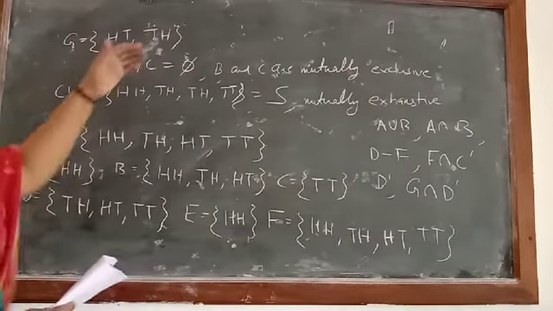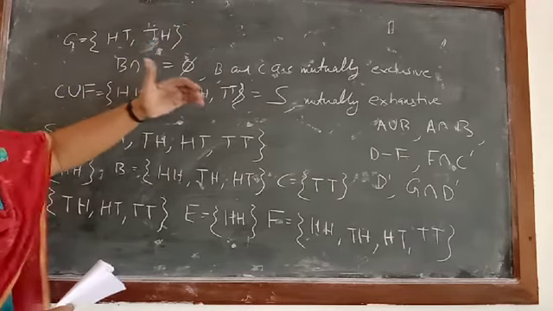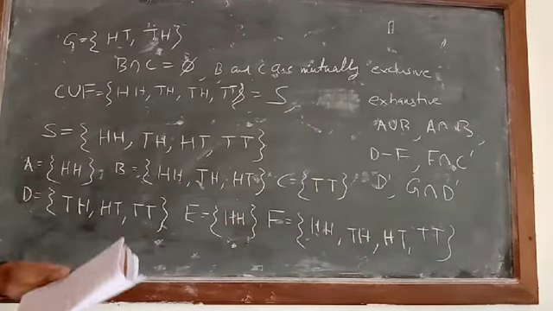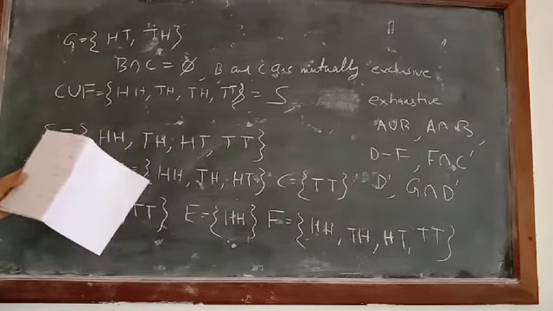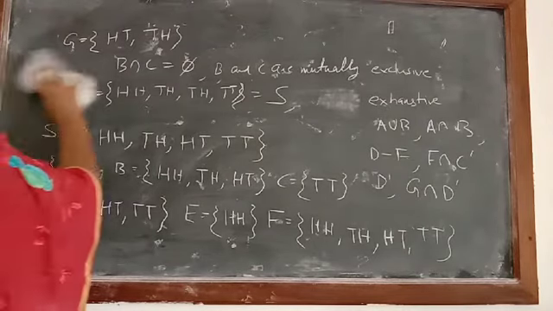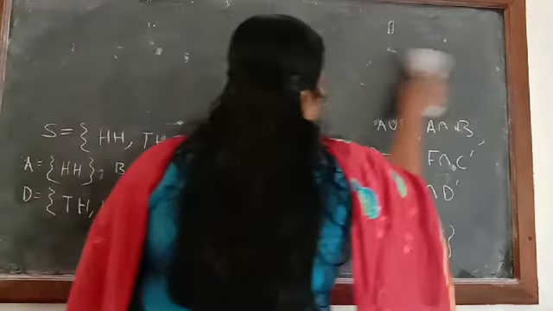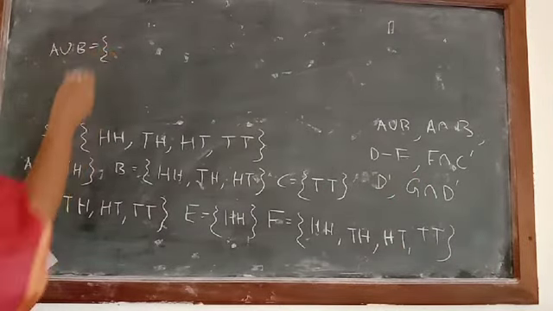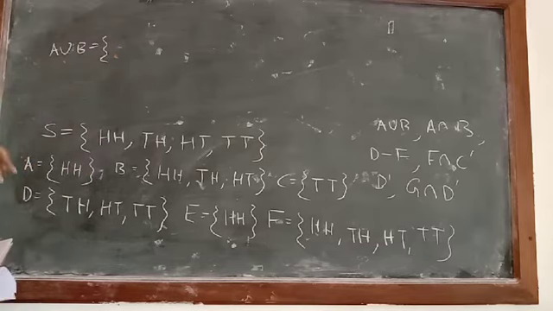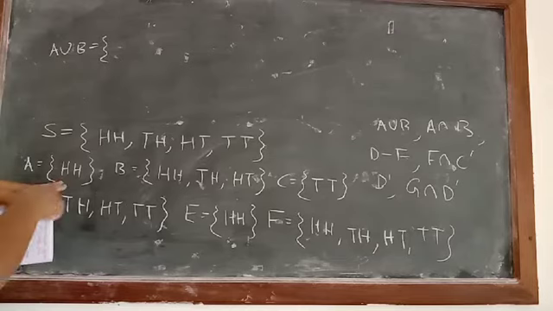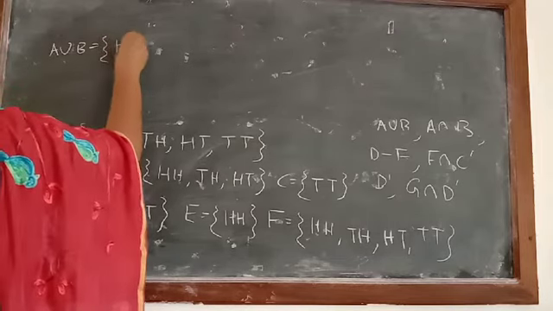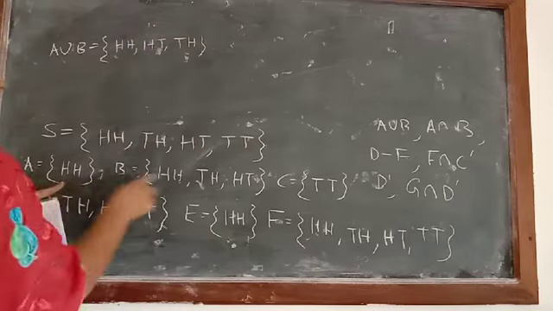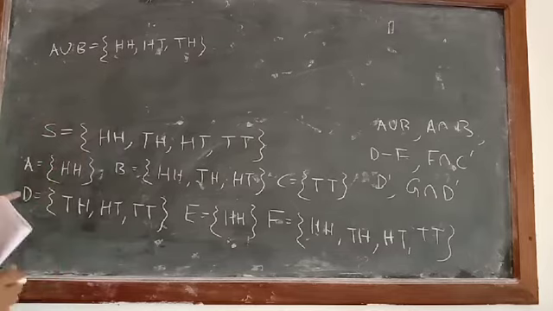So is it clear how to calculate whether the events are mutually exclusive or exhaustive? Now it is written, also find A union B, A intersection B, everything. Now we can check what A union B will be. According to the definition, we have to write down the elements which are in A alone or B alone. Only TT is not there. So all elements will come: HH, HT, TH. TT is not there. So A union B will be equal to this.